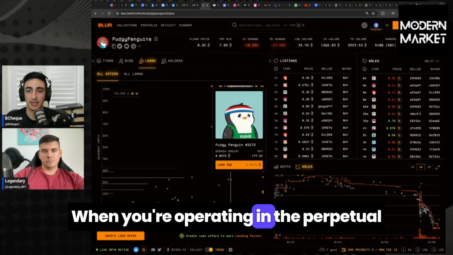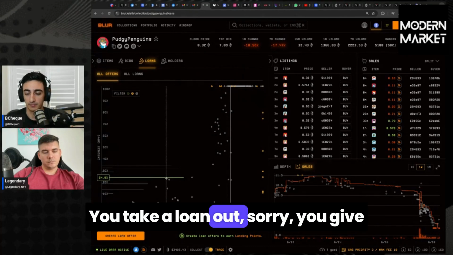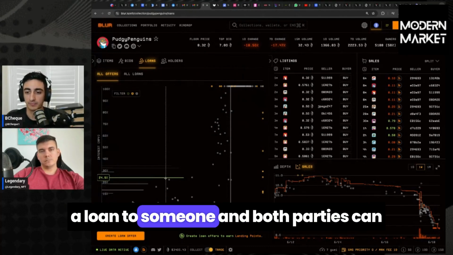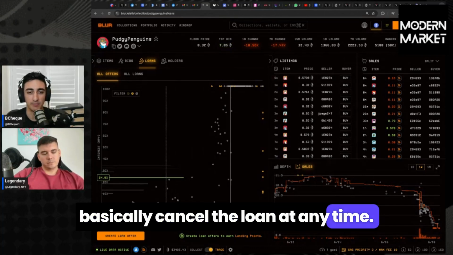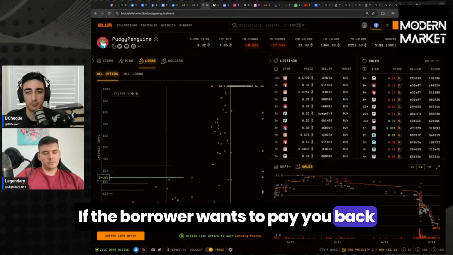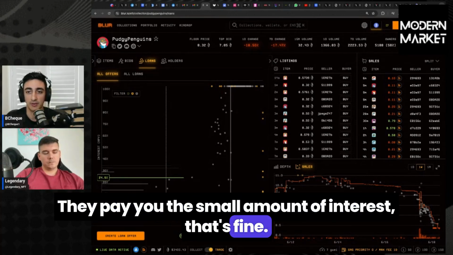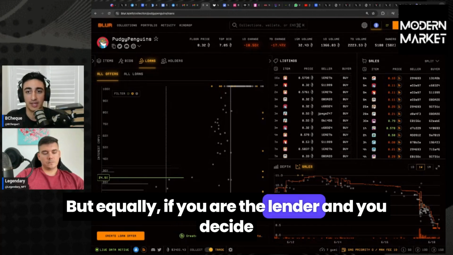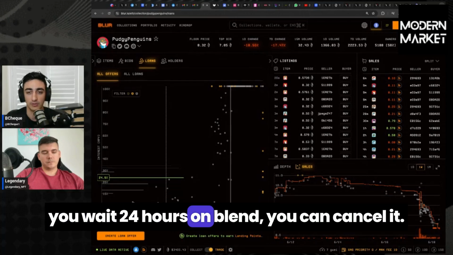When you're operating in the perpetual lending market, this is what happens. You give a loan to someone, and both parties can basically cancel the loan at any time. So if the borrower wants to pay you back the next day, they can do that. They pay you the small amount of interest, that's fine. But equally, if you are the lender and you decide that you don't want the loan anymore, as long as you wait 24 hours on Blend, you can cancel it.